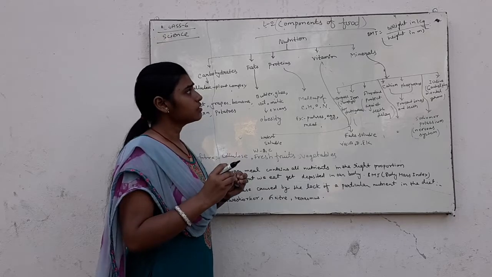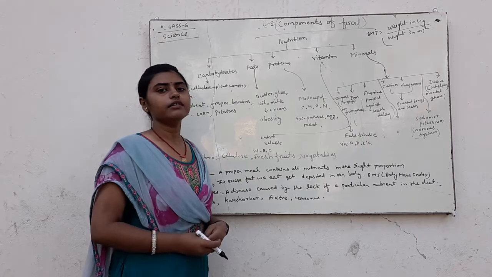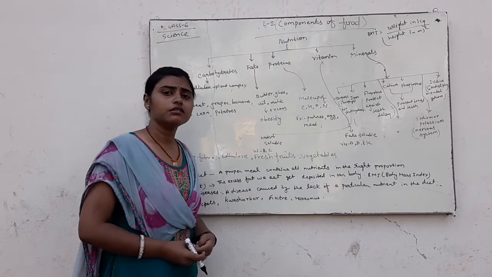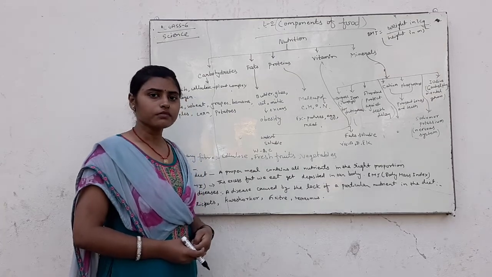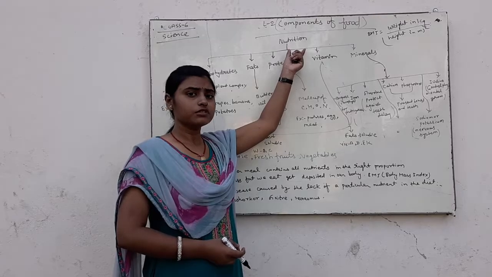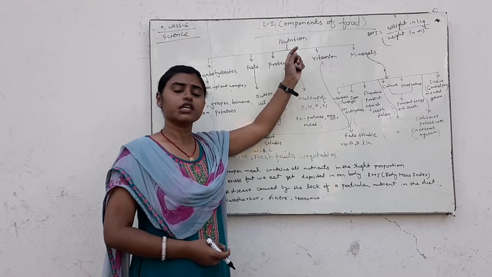Components of food are made by nutrition, and nutrition is the process by which we get energy for survival.